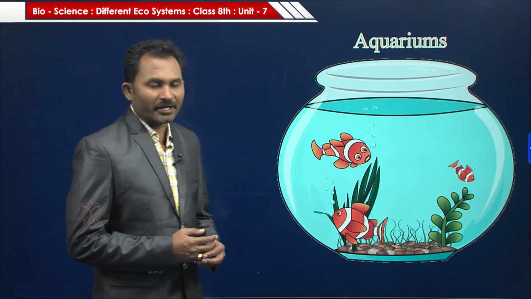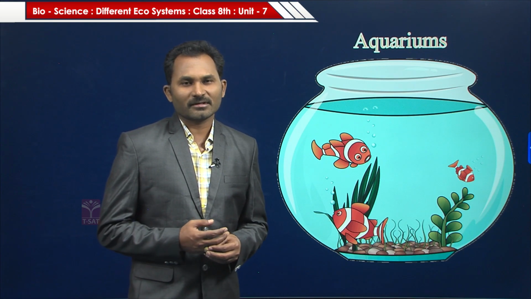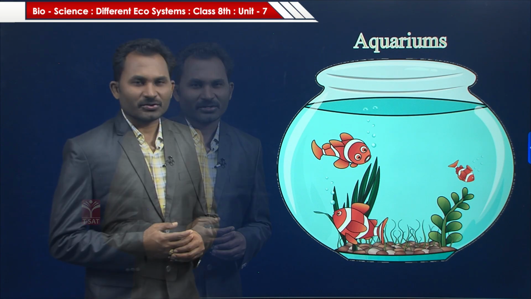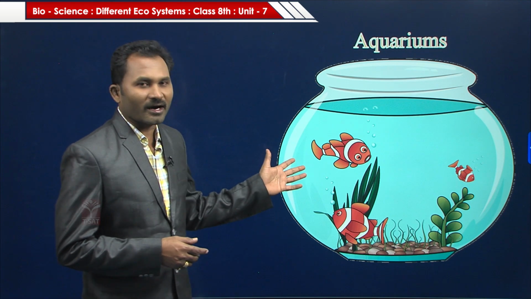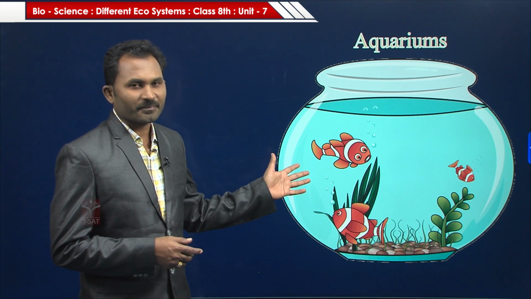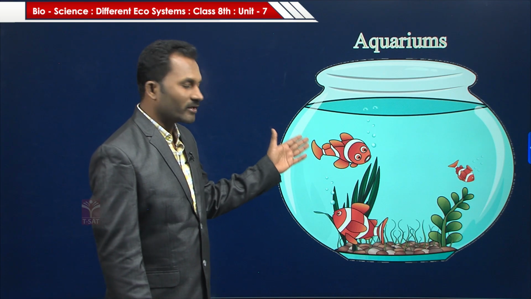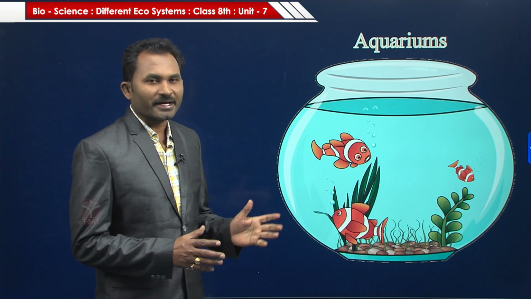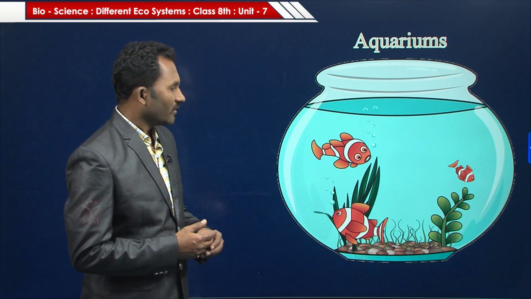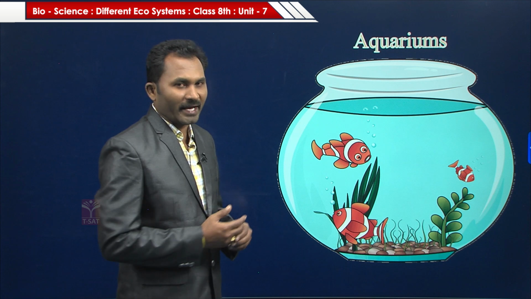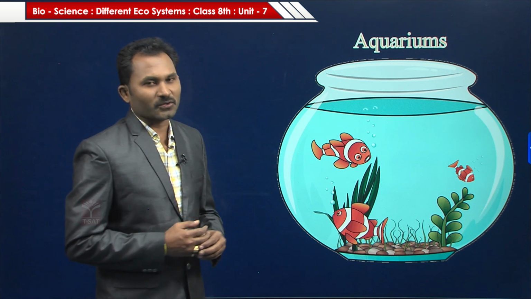Next, aquariums. Have you ever seen aquariums? Yes, you like aquariums so much, no? Yes, aquariums are artificial ecosystems. Actually it is a water based ecosystem, but it is made by humans. It is made by man, that's why it is called an artificial ecosystem.